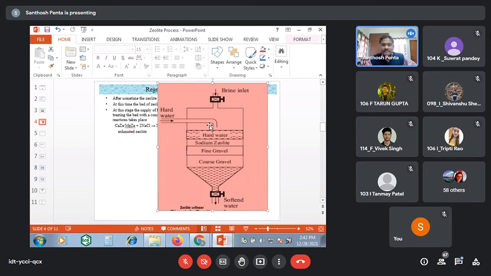Then what happens when that water is passing through the sodium zeolite bed? Sodium zeolite, how I represented the structure, Na2Ze. Sodium ions are readily exchanged with hardness causing cations. Please remember this logic, how it acts in the removal of hardness causing cations. They are readily exchanged with sodium ions.